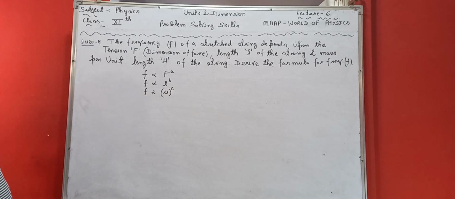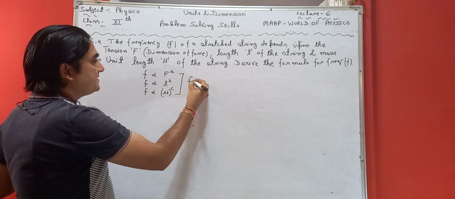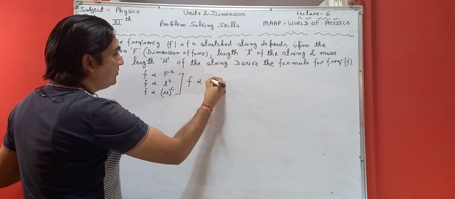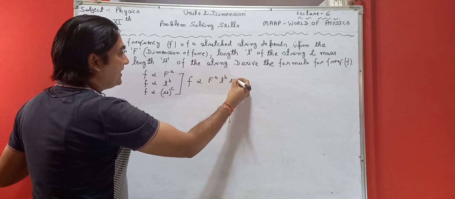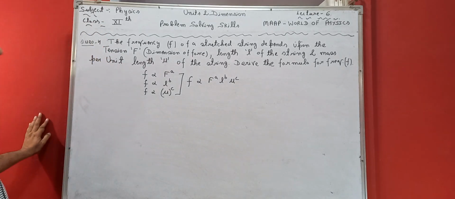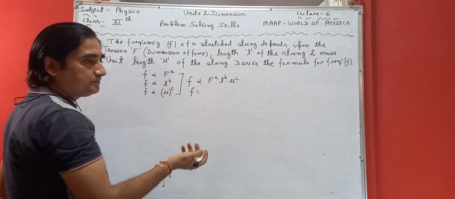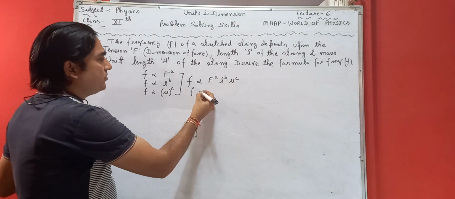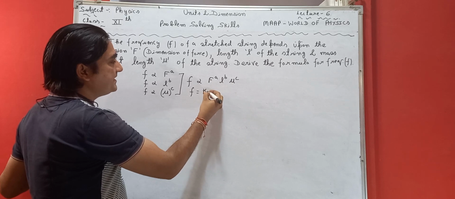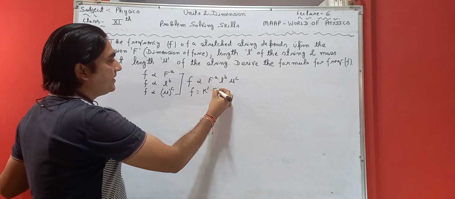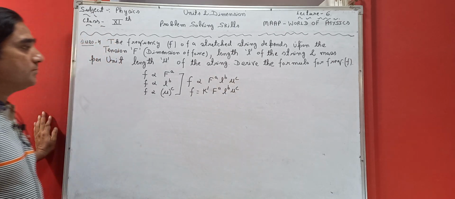Now if I compile all three, I will say that f is proportional to F raised to power a, L raised to power b, and mu raised to power c. The proportionality sign can be removed by putting a constant over here, some constant k dash: f equals k dash F raised to power a, L raised to power b, and mu raised to power c.